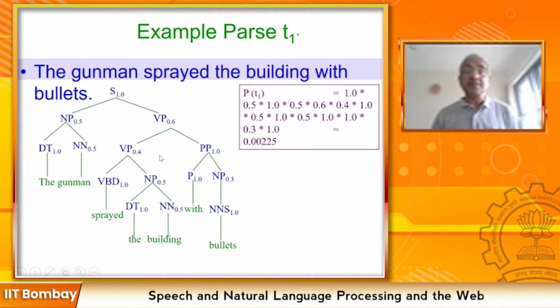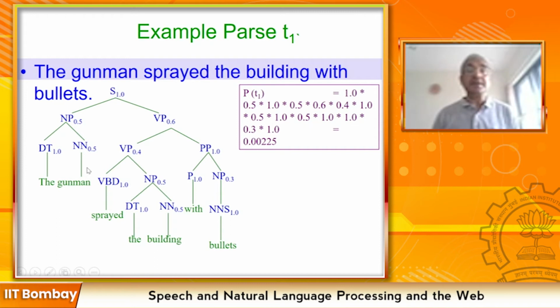The verb phrase is expanded as verb phrase and preposition phrase. There is a verb phrase, sprayed the building, and preposition phrase is with bullets. So in this case, who has the bullets, the building or the gunman? So let us apply the proximity principle. We are interested in comparing proximity with gunman and proximity with building.